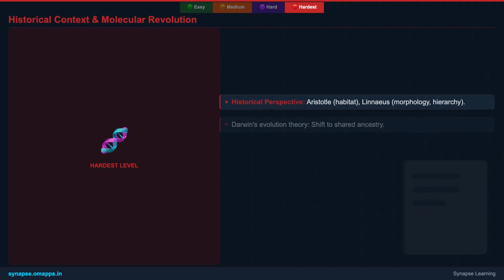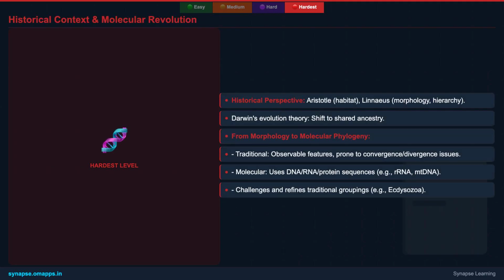We'll begin with a historical journey, from Aristotle's early classifications to Linnaeus's hierarchical system, and how Darwin's theory of evolution revolutionized our approach. We'll then discuss the paradigm shift from relying solely on gross morphology to incorporating molecular phylogeny. Understanding how DNA and protein sequences are used to infer evolutionary relationships reveals the dynamic nature of taxonomy.